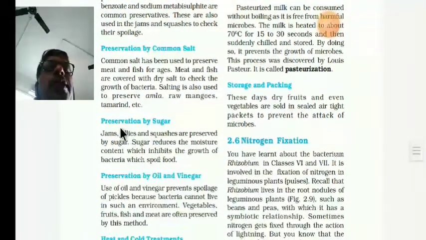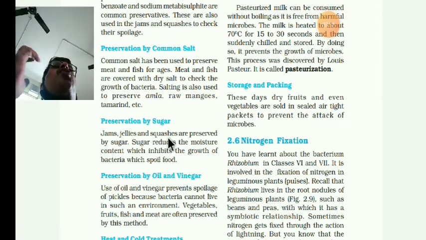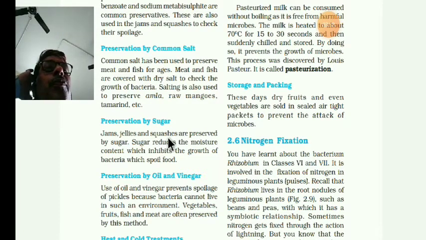Next one is preservation by sugar. Jams, jellies and squashes, S-Q-U-A-S-H-E-S. Something soft and easily crushed, food items are preserved by sugar. Sugar reduces the moisture content, the water content, which prevents the growth of the bacteria which spoil the food.